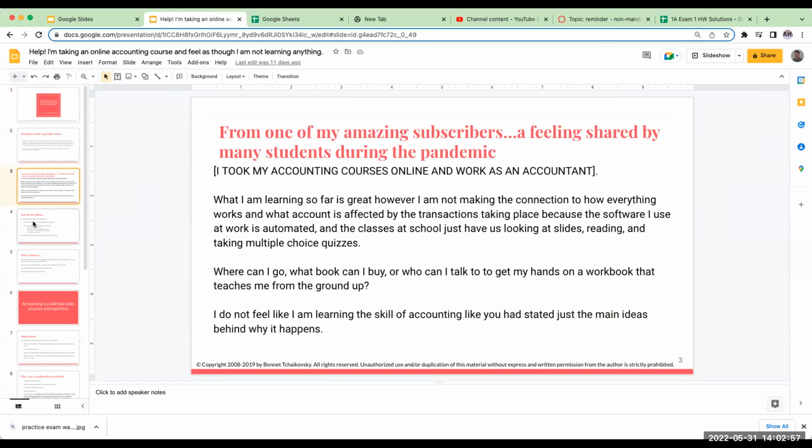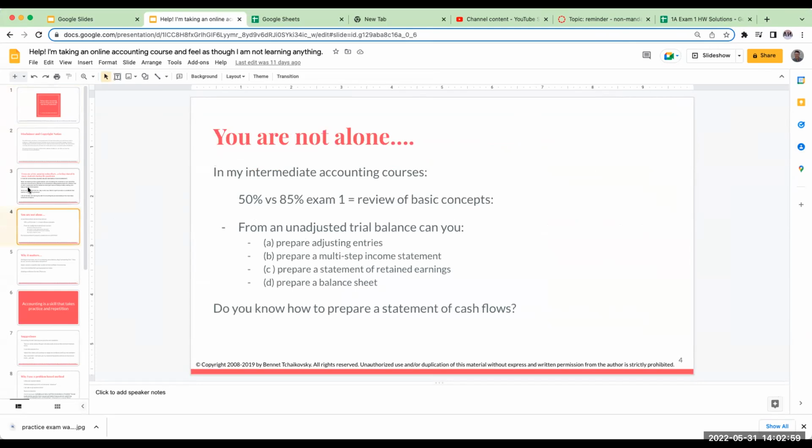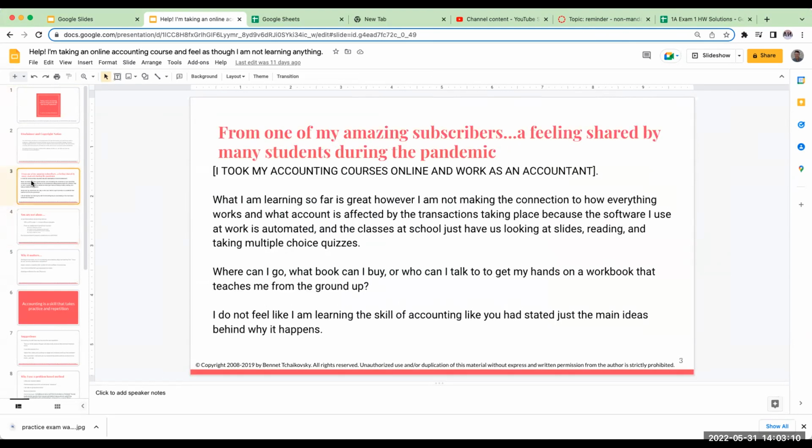You'll see what happens in your later accounting classes and to your success in this course: if you cannot write it out, that's how you learn how to do accounting. It's a skill, and it is very different than other classes.